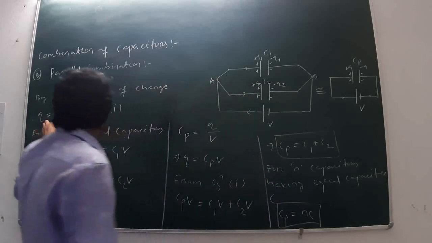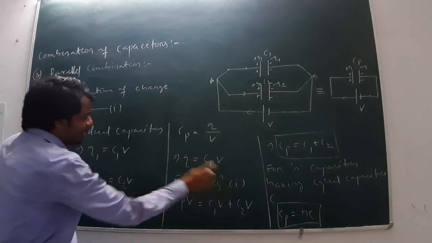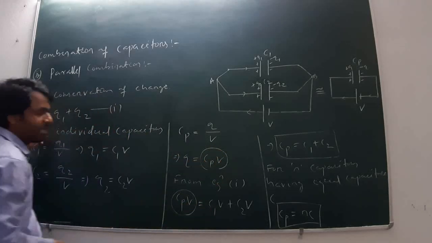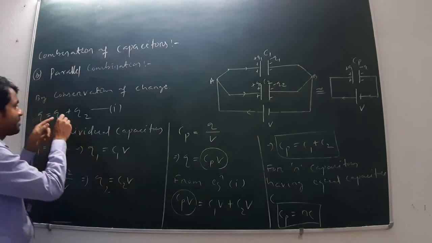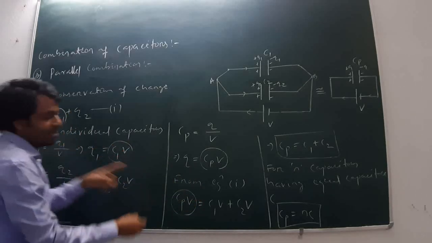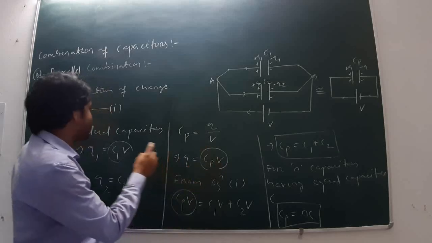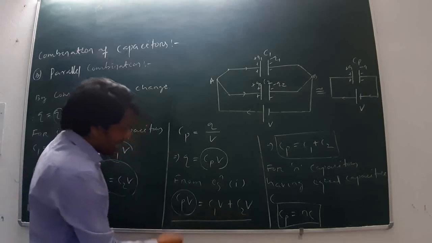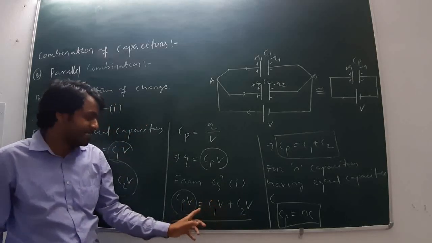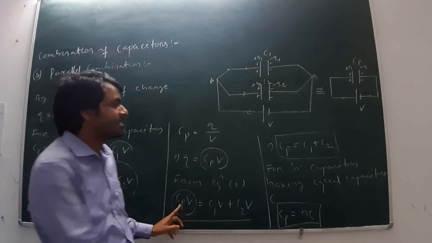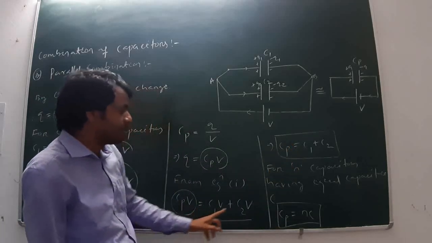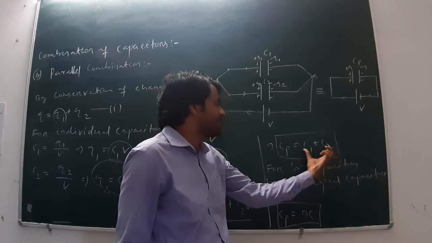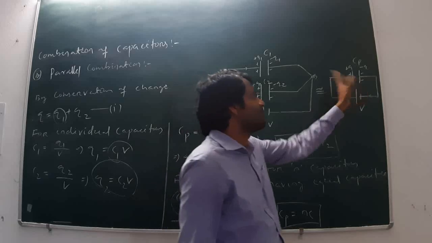Q is equal to Q1 plus Q2, means from equation 1, in place of Q I have taken Cp V, Cp into V equal to, in place of Q1, C1 V, plus in place of Q2, C2 V. I have taken common V, then cancel out V on both sides, the remaining part is Cp is equal to C1 plus C2. Means the total or effective or net capacitance increases in parallel combination.